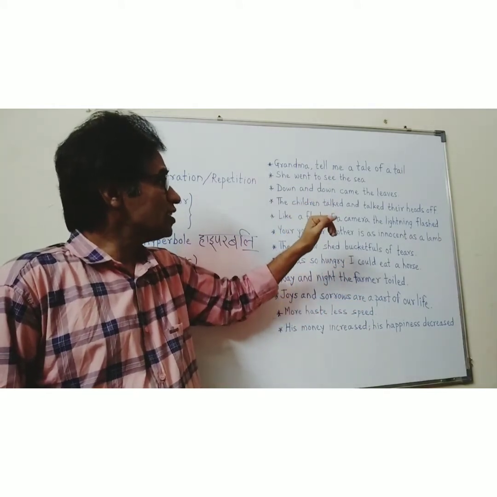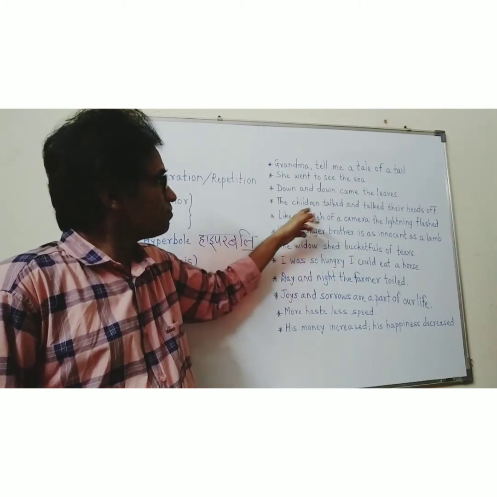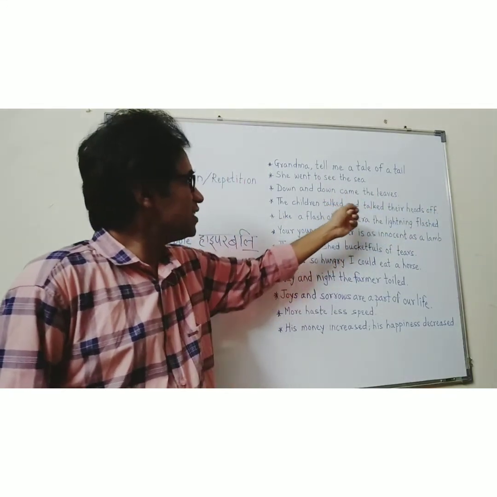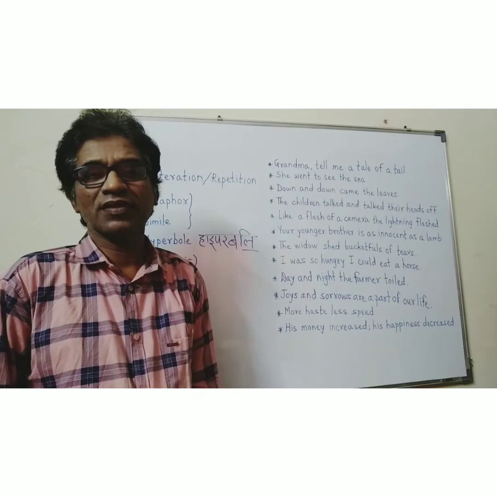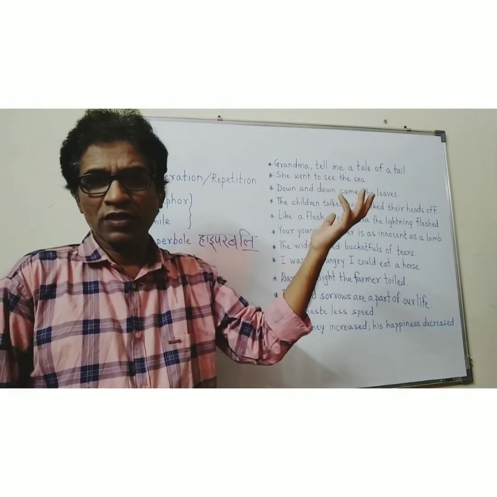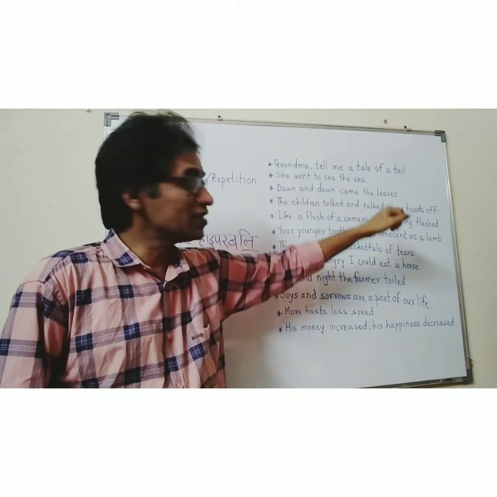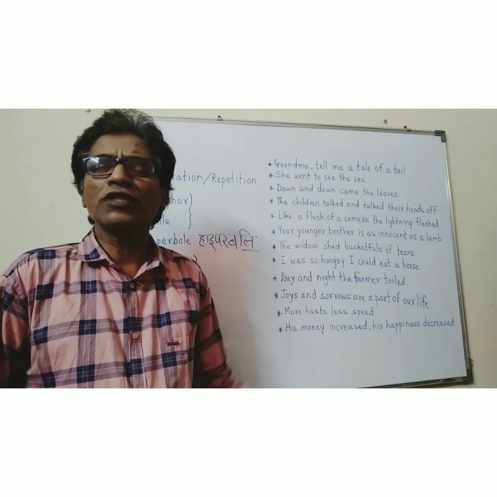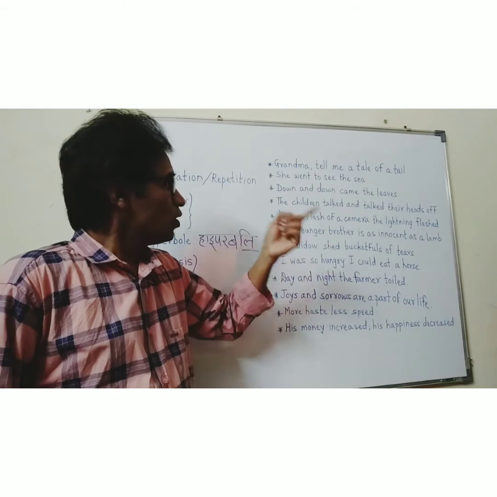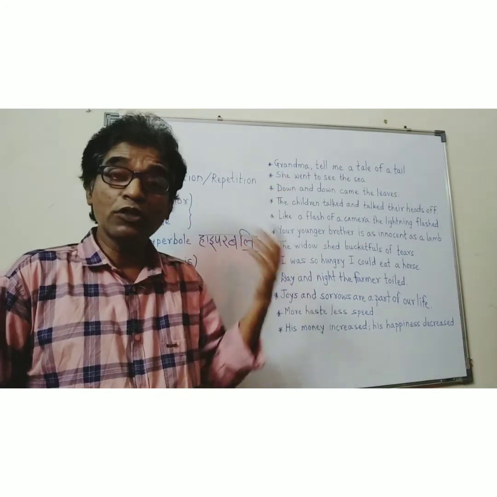So you can see that sometimes here, the children talked and talked their heads off. The word talked is repeated, but the beginning letter, that is the consonant letter, is repeated. So it can be an example of alliteration. So you can see that one line can belong to more than one figure of speech.